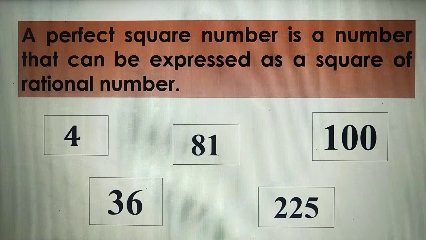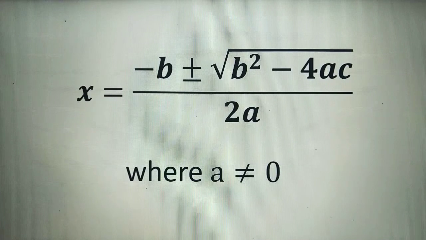In this lesson, you will also apply the skills you have learned in solving quadratic equations using the quadratic formula. Remember the quadratic formula: x is equal to negative b plus or minus the square root of b squared minus 4ac, all over 2a, where a should not be equal to 0.